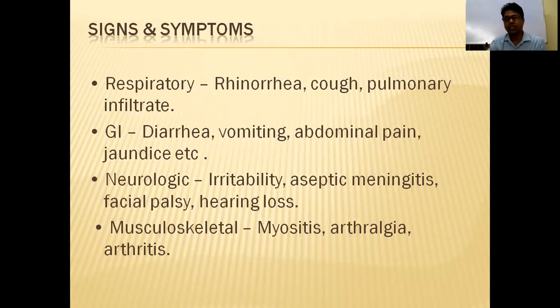Second is node-first KD. Node-first KD means here there is fever with nodes, meaning your cervical lymph nodes are involved, and the size should be more than 1.5 centimeter. In classical KD also you will get upper cervical lymphadenopathy more than 1.5. In node-first KD, you get fever with node, other features you will not get; later they appear. So there is always confusion whether it is classical KD or node-first KD, because your treatment will be different.